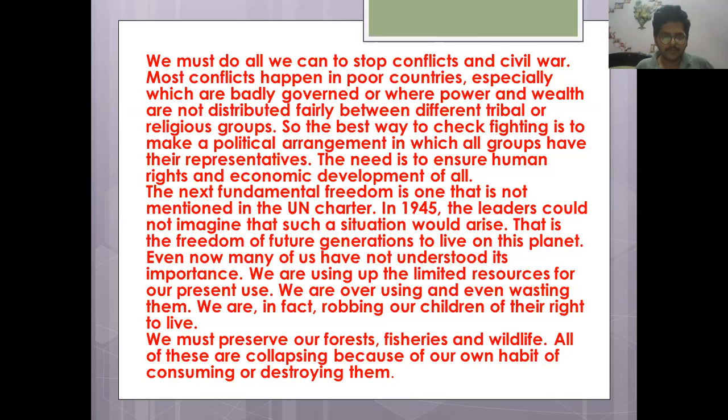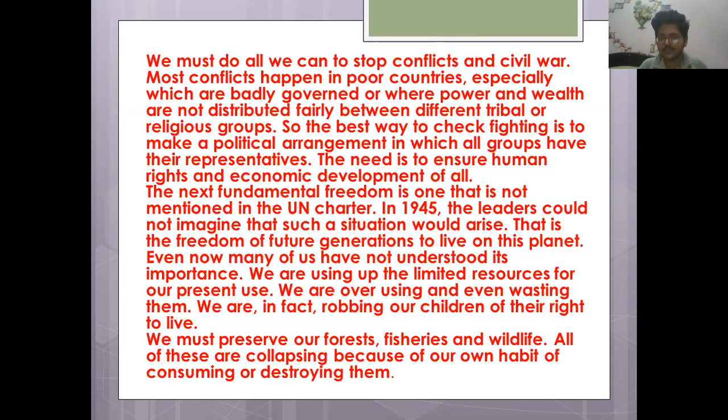We are using up the limited resources for our present use. We are overusing and even wasting them. Yes, we are wasting water, we are wasting petrol, many things we are wasting. We are in fact robbing our children of their right to live. By misusing, overusing and wasting those resources, we are robbing our children of their right to live.